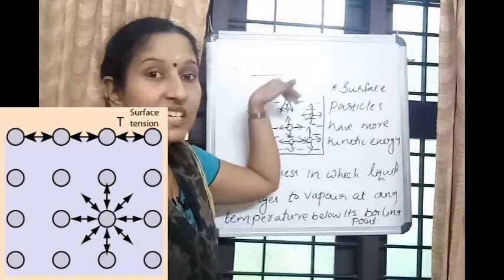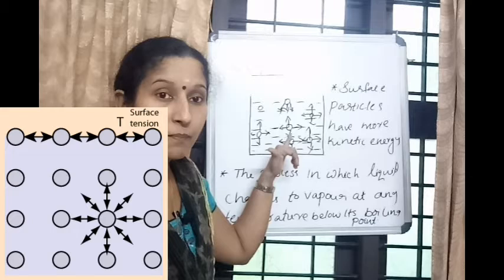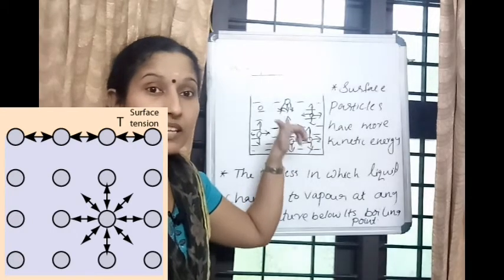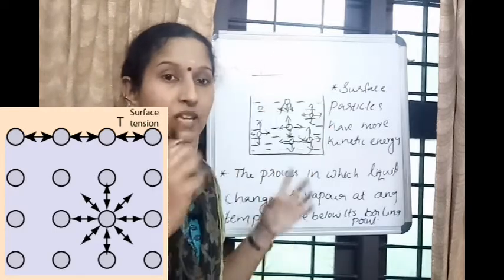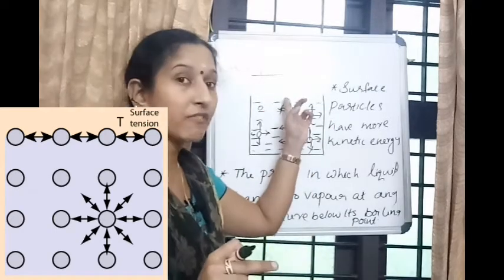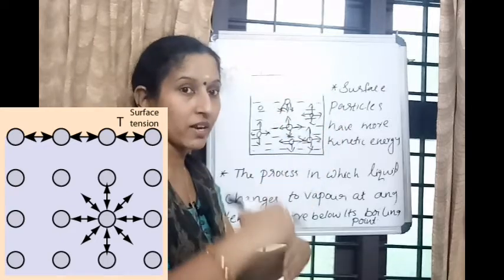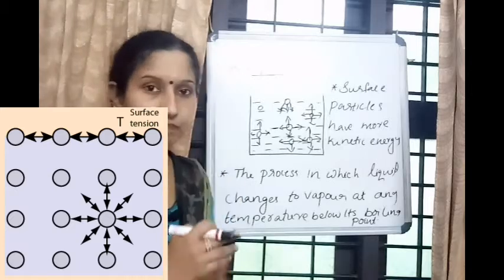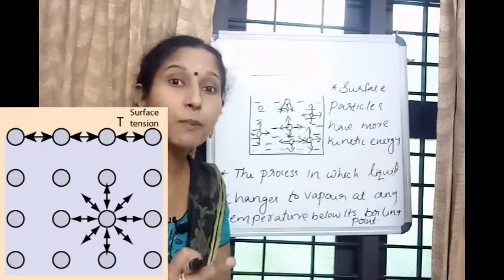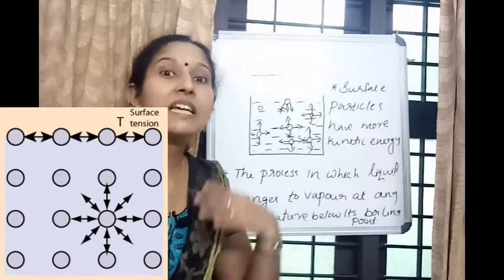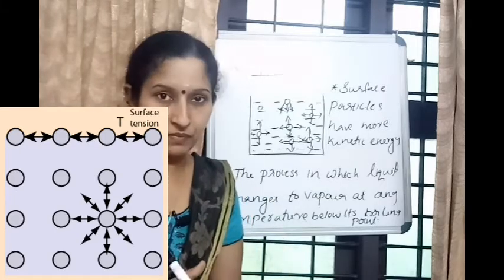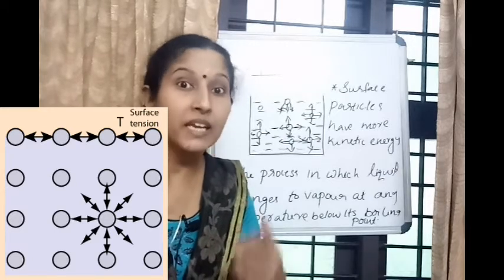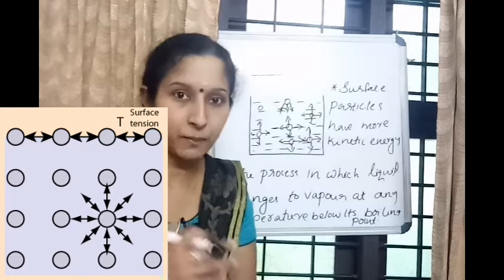When we compare the particles at the surface and in the middle, it is clear from this figure that the particles inside the water are attracted from the four sides, but the particles at the surface are attracted only from the lower section. At the higher section, or the surface, the particles are free. Which means surface particles easily get converted into vapor. Surface particles have higher kinetic energy, so they easily get converted into vapor.